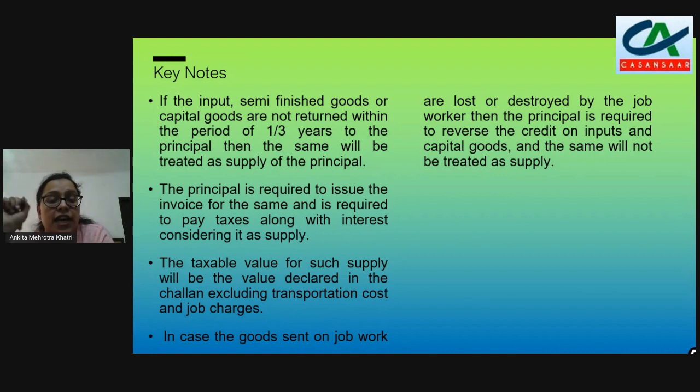And now with that invoice, the job worker is liable to take the credit on these inputs, capital goods or semi-finished goods which he has taken through challan. So that is how this input is moving.